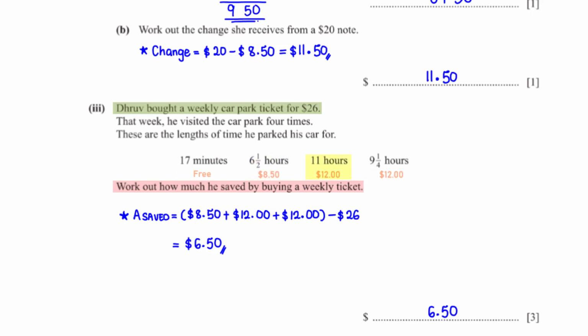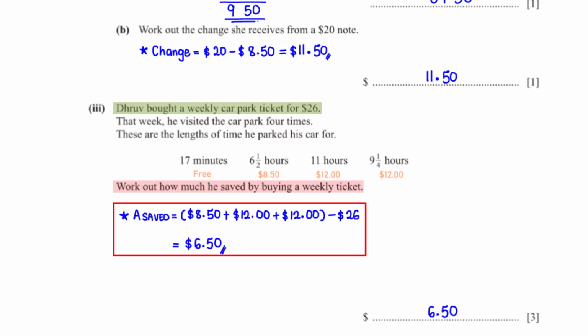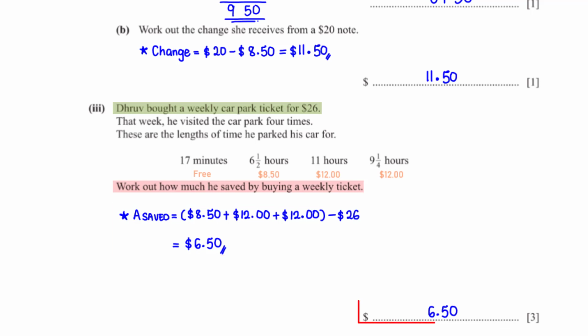For 11 hours, he will pay $12, and for 9 1/4 hours, he will pay $12. So to get the amount he saved, we subtract the cost of getting the weekly ticket, which is $26, from the sum of $8.50 plus $12 plus $12. This gives us $6.50.